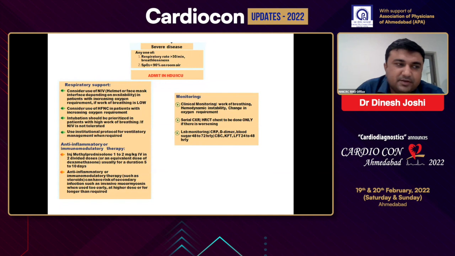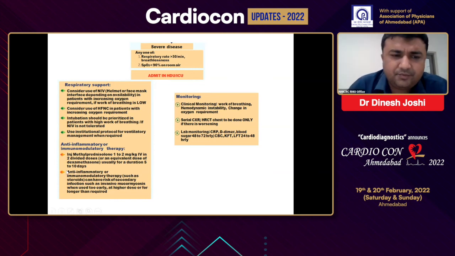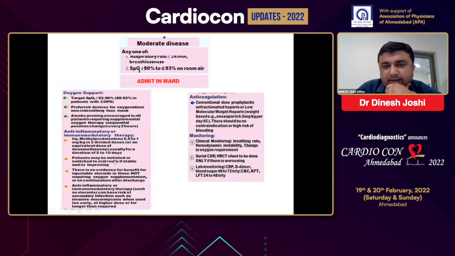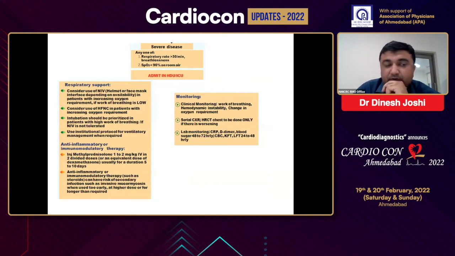All other supportive treatment like antibiotics in case of bacterial infection, IV fluid management, psychosocial support, and DVT prophylaxis. Usually, when the patient has an oxygen requirement, we should consider a prophylactic dose of low molecular weight heparin or conventional heparin to prevent thromboembolism. Now, how do we monitor these cases? We should do serial chest X-ray and CRP and D-dimer monitoring to show the response to steroids and tocilizumab. That's it. Thank you.